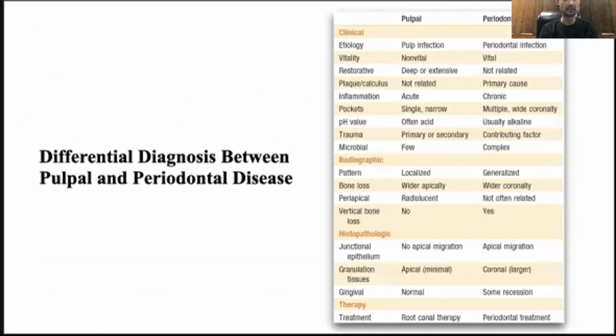So this is a chart for differential diagnosis between pulpal disease and periodontal disease. They are very confusing sometimes, but if you know these criteria, you'll be able to find the answer and make a proper diagnosis as well.